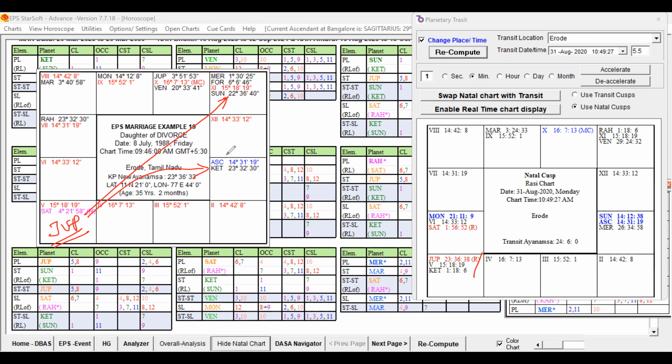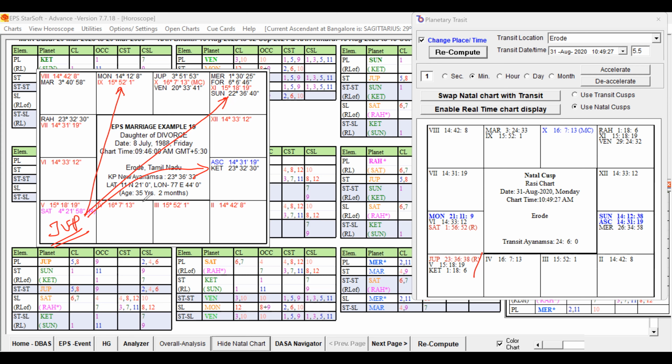Ketu and Sun are strong favorable key planets, and Venus also is a strong favorable key planet. Here, transit Jupiter is aspecting the natal Sun and Ketu, supporting, right? It is also aspecting the moon. So the Jupiter transit is supportive during that marriage year, and that way it is adding some more value.